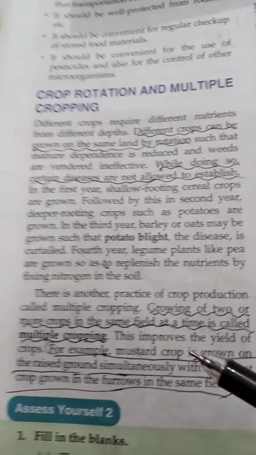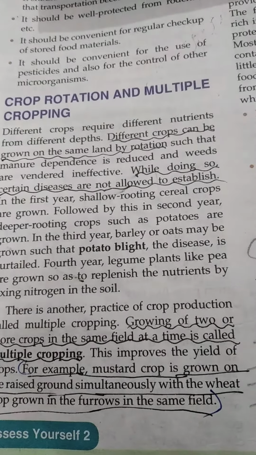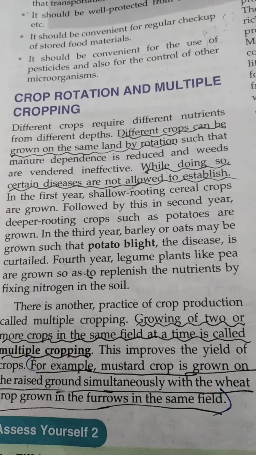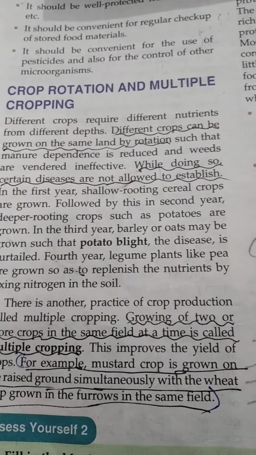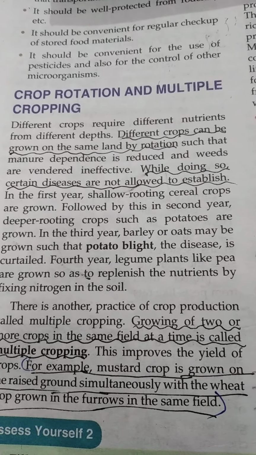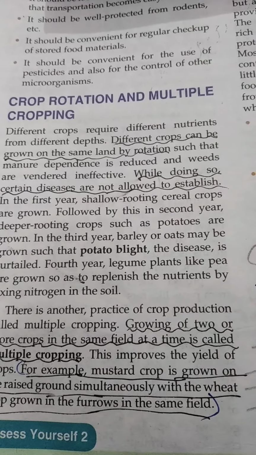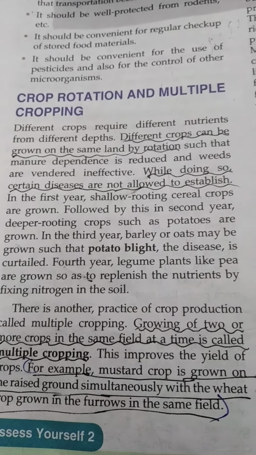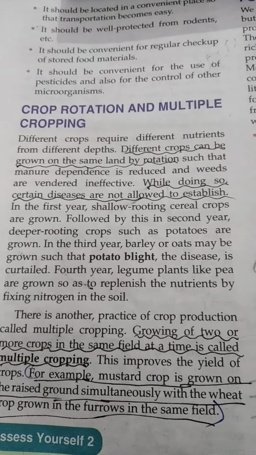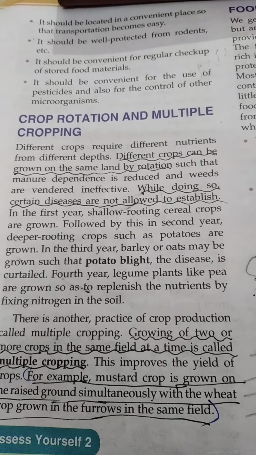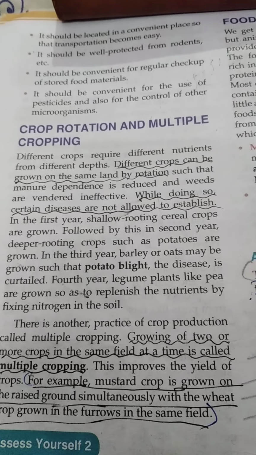Farmer uses crop rotation and multiple cropping in their field so that the field remains fertile and we get different types of crops at the same time. Like crop rotation is the technique used by farmers. In this the different crops can be grown on the same land alternately, right? Like for 6 months we are growing some cereal crops in the field, and for another 6 months we grow some leguminous crops in the same field.